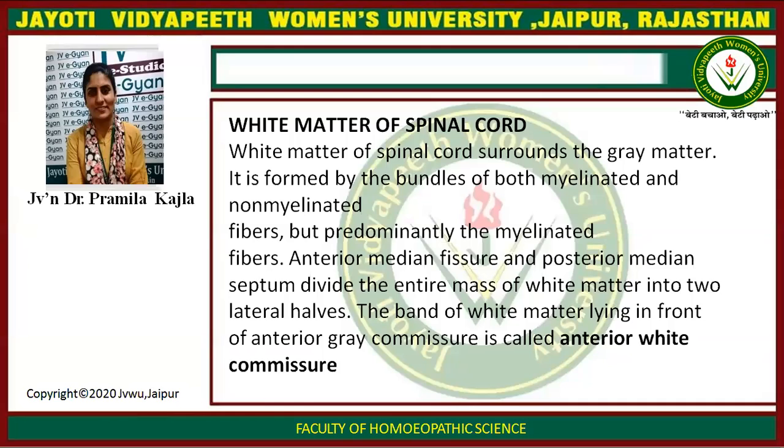White matter of spinal cord. White matter of spinal cord surrounds the gray matter. It is formed by bundles of both myelinated and non-myelinated fibers, but predominantly the myelinated fibers. Anterior median fissure and posterior median septum divide the entire mass of white matter into two halves. The band of white matter lying in front of anterior gray commissure is called anterior white commissure.